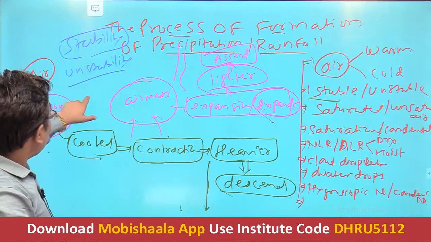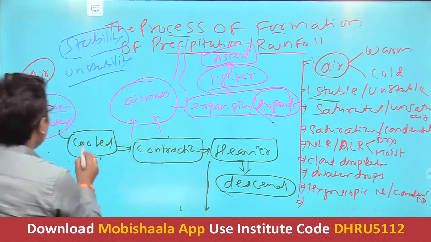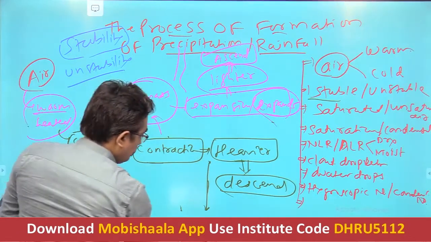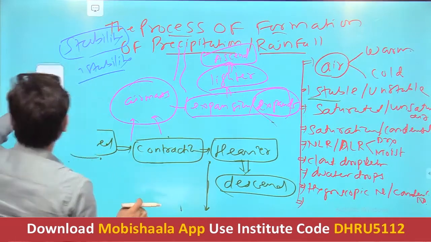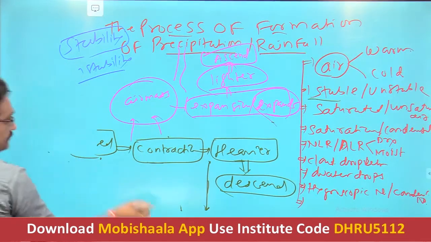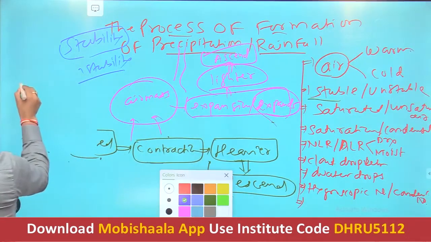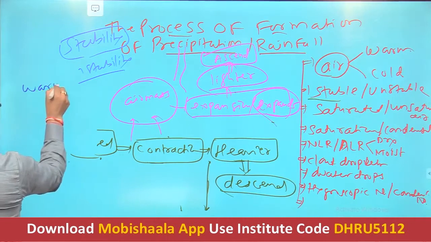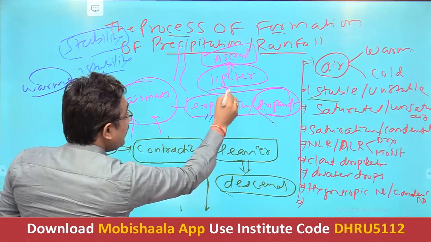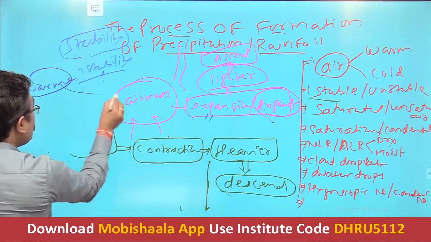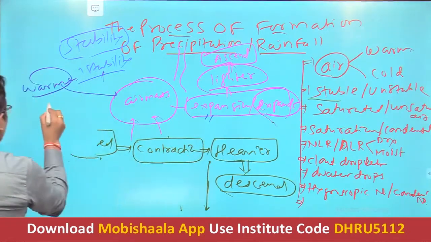Now let me tell you what is unstable air. Before instability, understand what is unstable air. What is unstable air? Unstable air means the air which is warmer, which has expanded and which has become warm. This warm air is called unstable air because it is having upward movement.